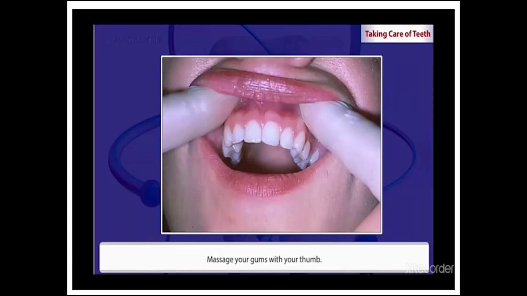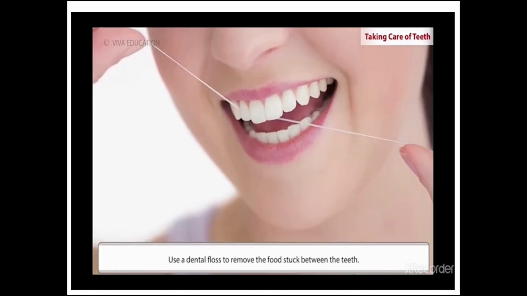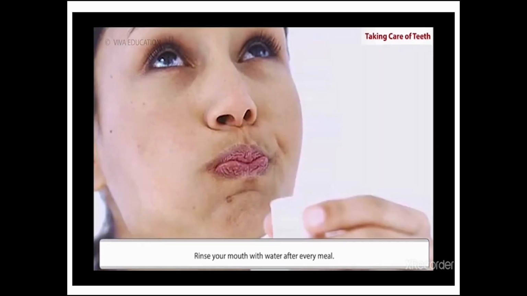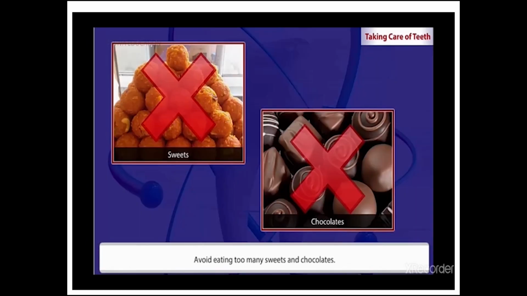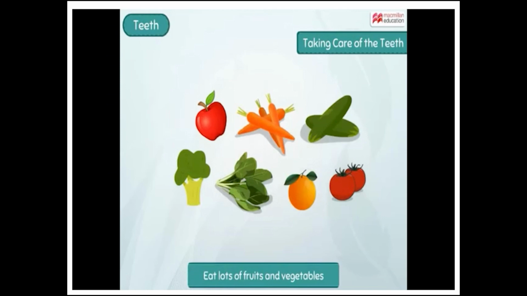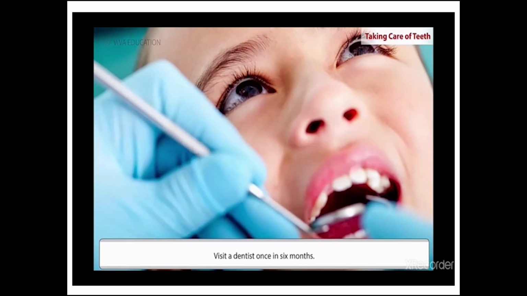Massage our gums with clean fingers. Floss our teeth after each meal to remove food particles stuck in them. Rinse our mouth with water after every meal. Avoid eating too many sweets and drinking soft drinks. Eat more fruits and leafy vegetables. Have regular dental checkups. I hope you understood how to take care of our tongue and teeth.